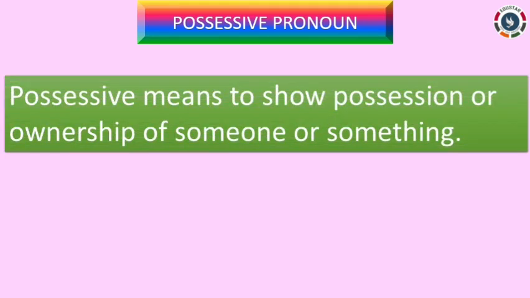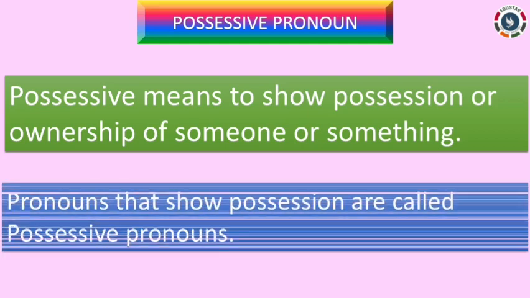Now let us move to possessive pronouns. Possessive means to show possession or belongings or ownership of someone or something. Possessive pronouns replace a possessive noun and show ownership or belonging. They are used in place of possessive nouns to avoid repetition in a sentence.